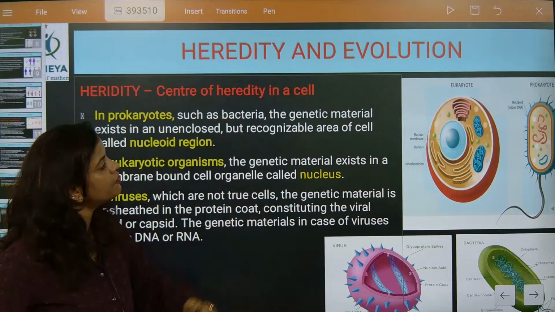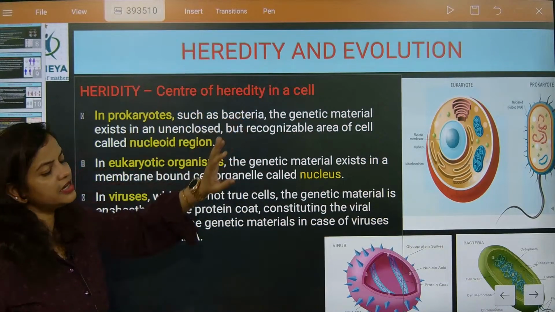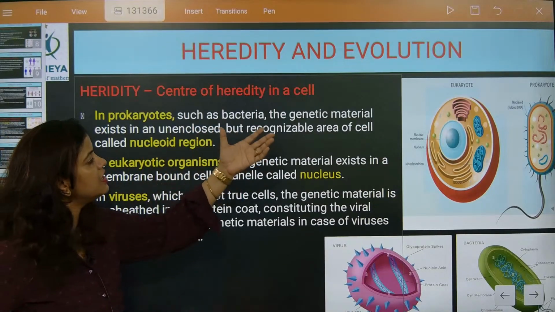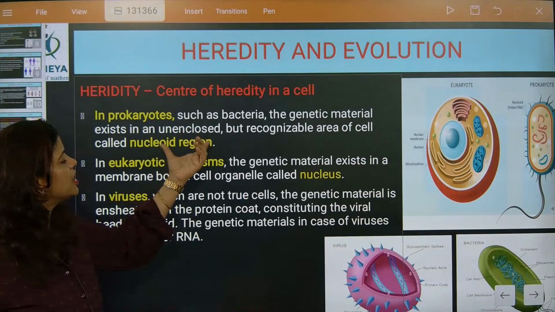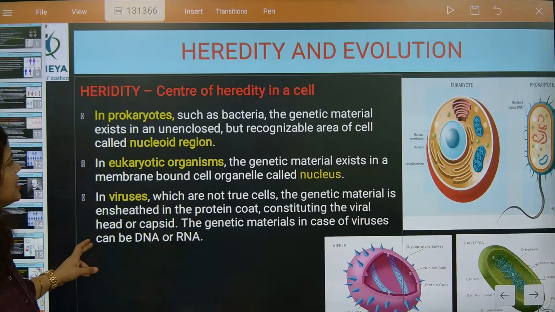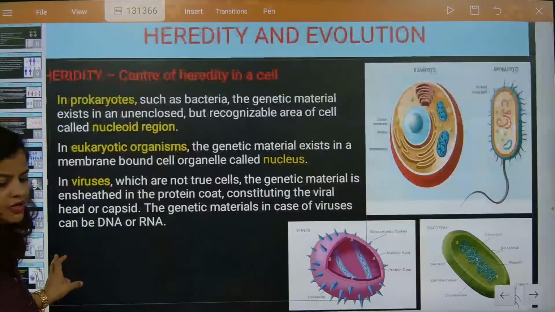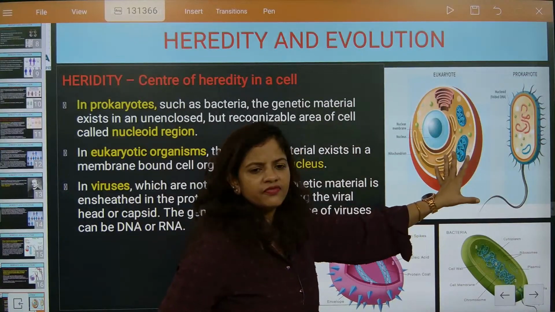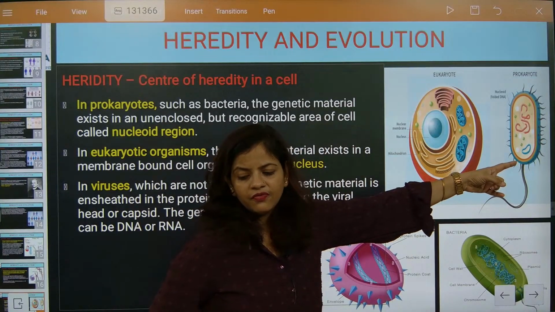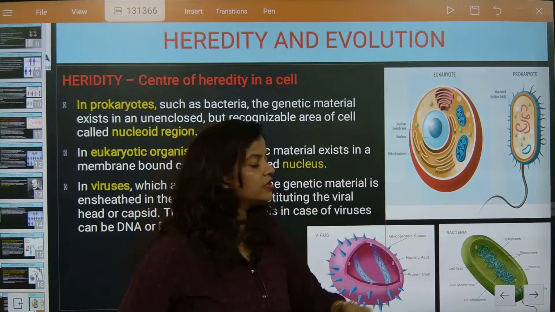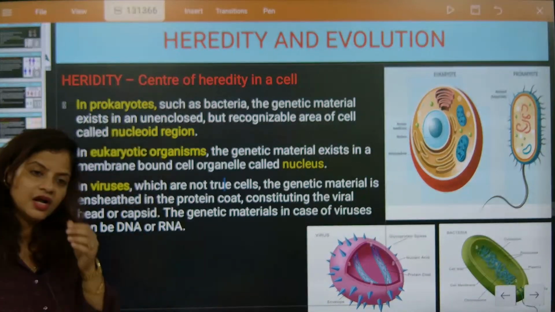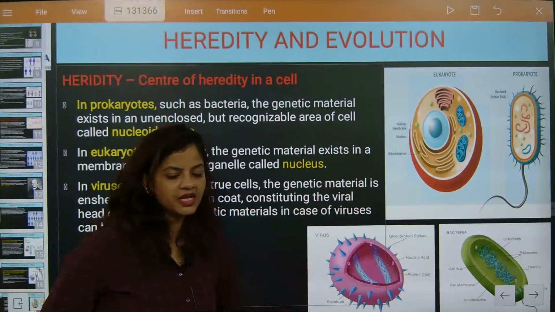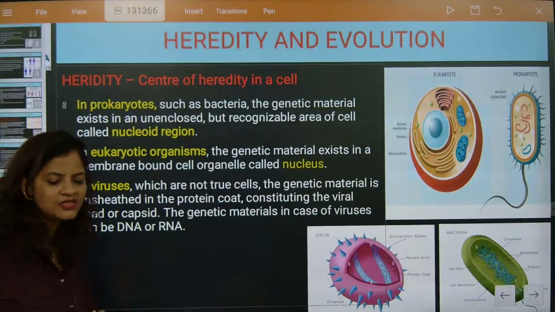So heredity, the center of heredity in a cell. Now let's talk about prokaryotes such as bacteria. The genetic material exists in an unenclosed but recognizable area of the cell, that is called the nucleoid region. Please remember this one. In prokaryotes the DNA is not double coated. It is a very premature content, and only one single DNA will be there in the nucleoid.